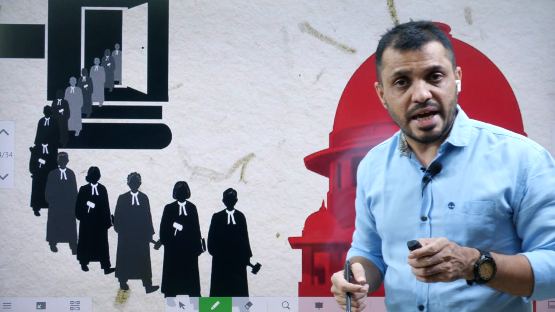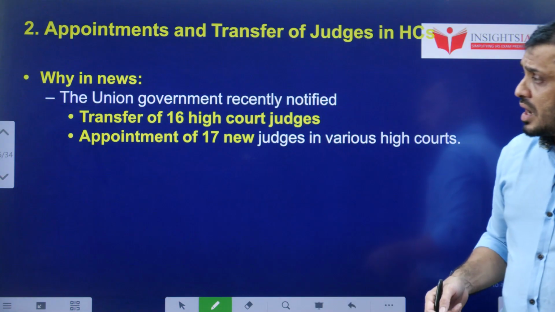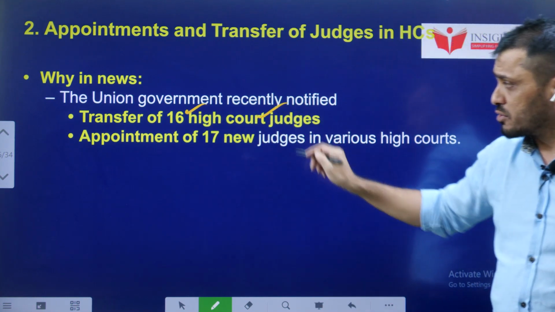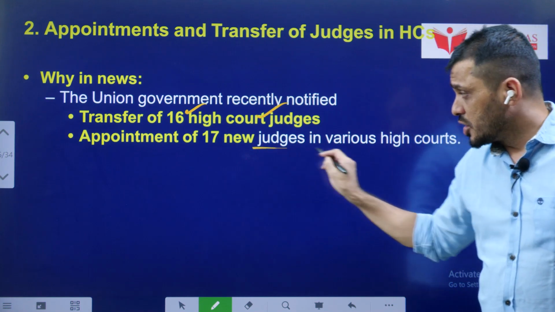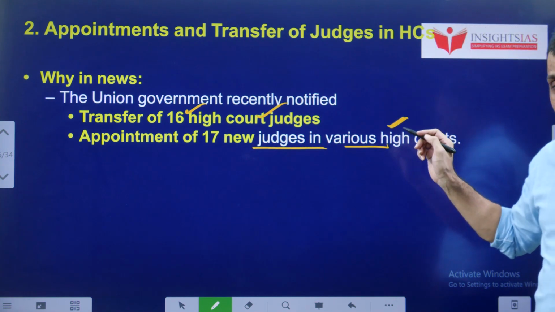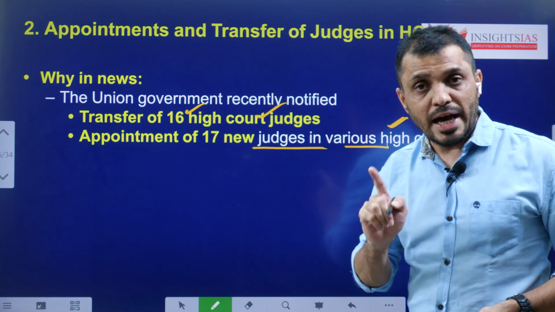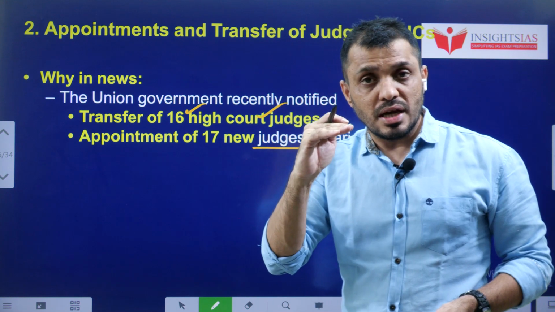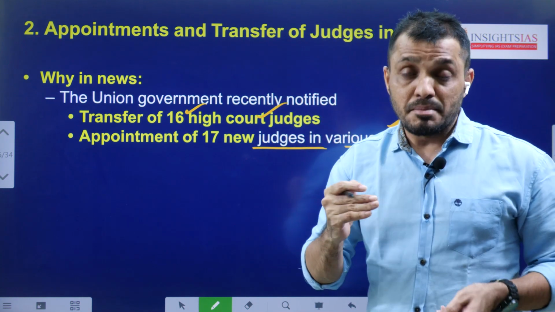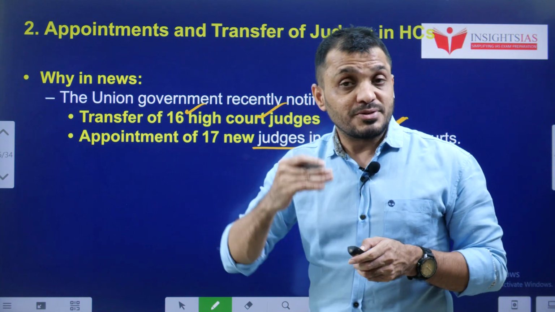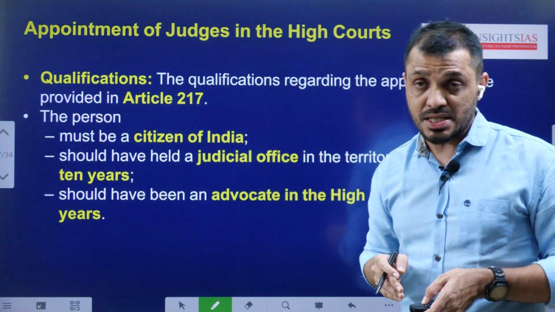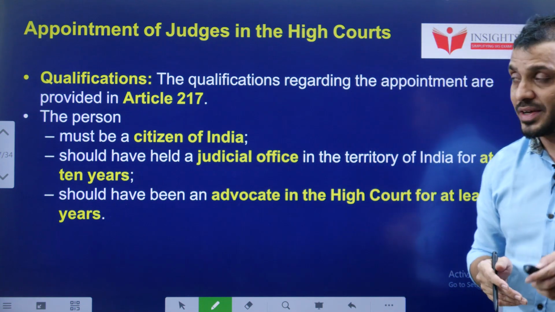Now, students, in India there are 25 High Courts. And various transfers have occurred in recent times. Around 16 High Court judges were transferred, and 17 new judges have been recruited in various High Courts. The High Court is the highest judicial organ at the state level. There can be a common High Court for 2 or more states. Best example, Goa and Bombay. Between 2014 to 2019, there was a common High Court for AP as well as Telangana. Punjab and Haryana too have a common High Court.